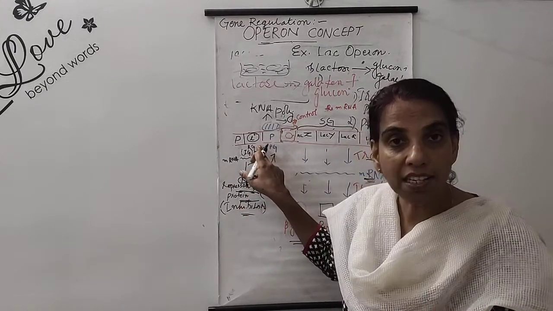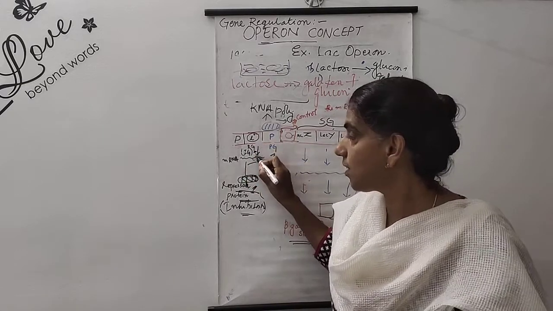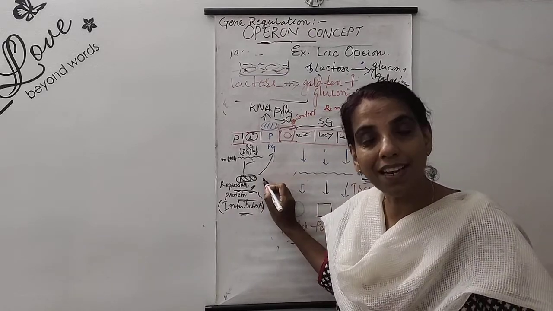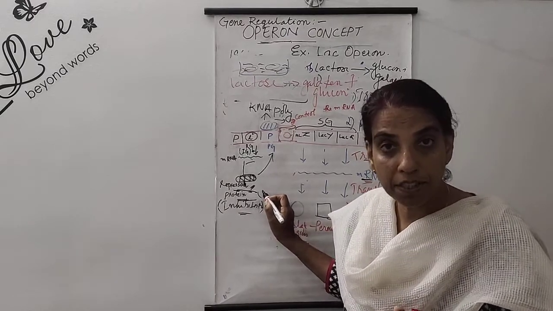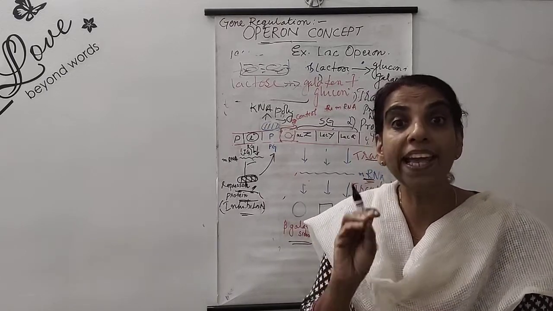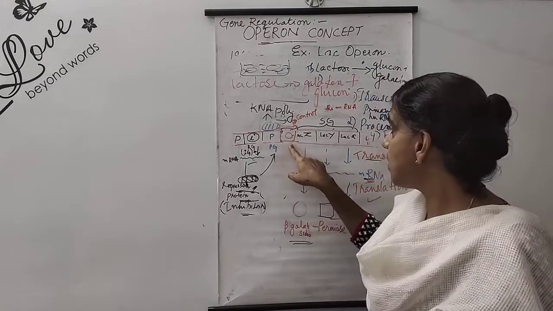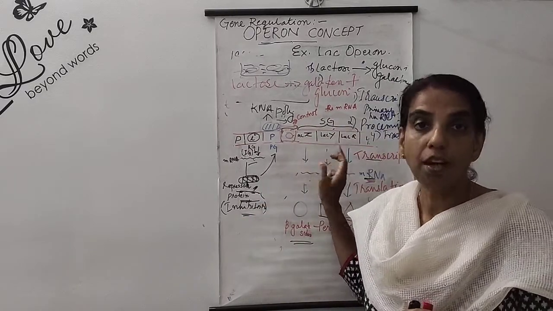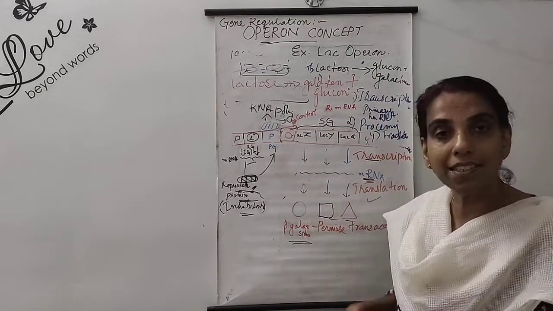So once again, I stands for inhibitor gene or regulator gene, and this inhibitor gene will be transcribed into a messenger RNA. This messenger RNA will be translated into a protein. We call it inhibitor protein or repressor protein. In some reference books it is also written as accessory protein, which will play a vital role. Now we can see O, operator gene. This is the gene which can control the complete further process. What is this further process? Transcription and the formation of messenger RNA, translation, etc.